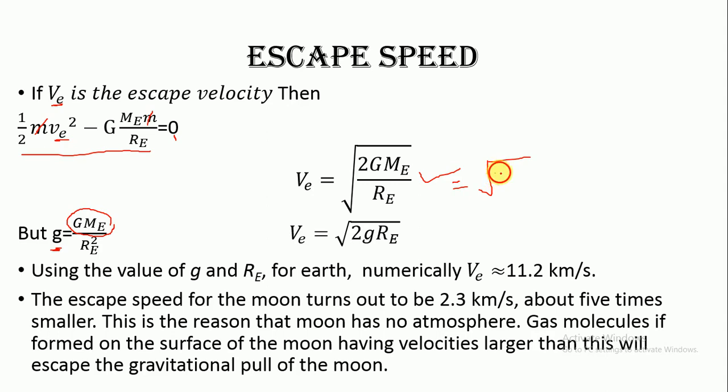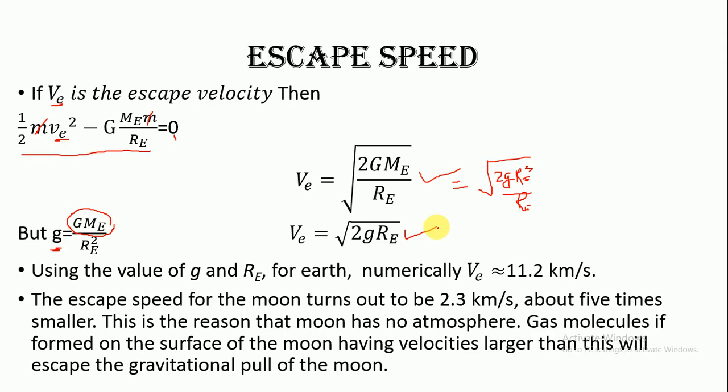Gme is 2 is already there. So this would be G Re square over Re. So one Re is going to get cancelled, and you will get the expression for the escape velocity as under root 2 times G Re, where Re is the radius of the Earth.